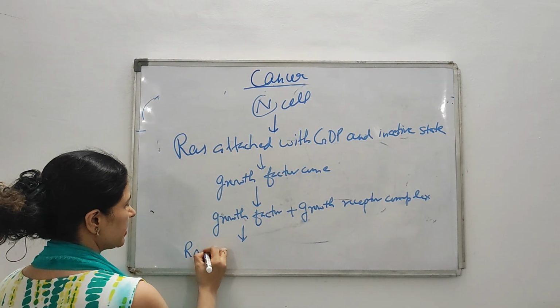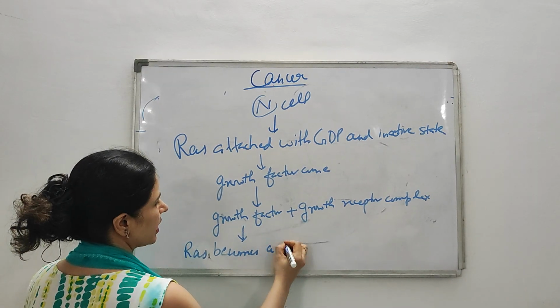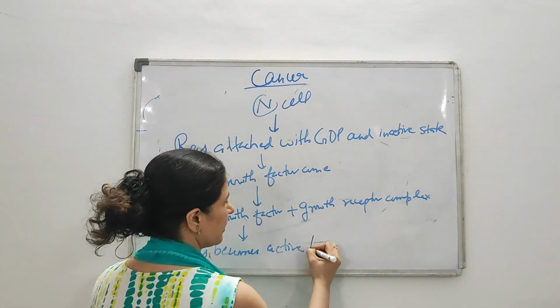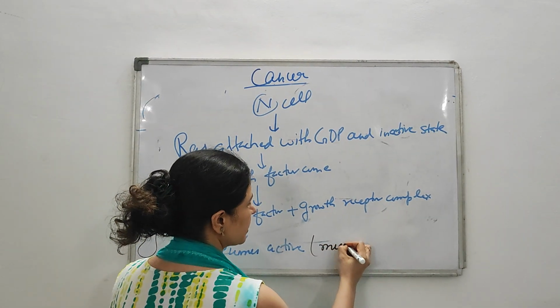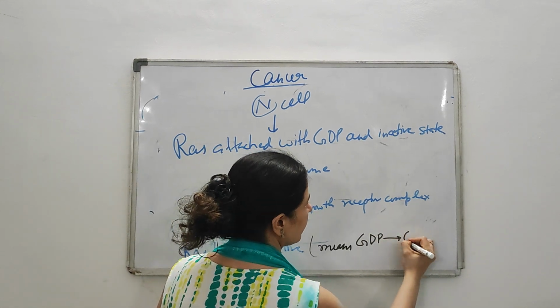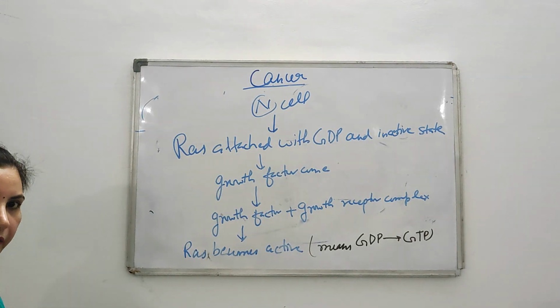Then RAS becomes active. What does it mean, RAS becomes active? GDP is converted into GTP. Clear? Till here you are clear, everyone?